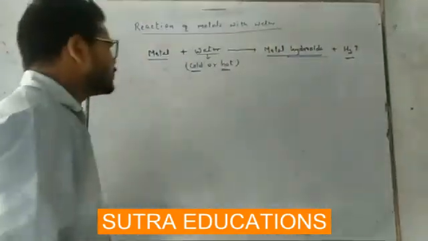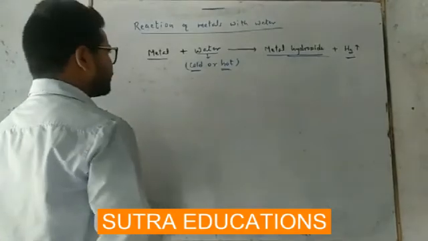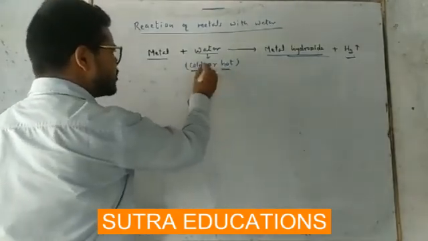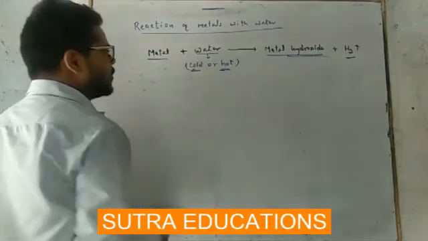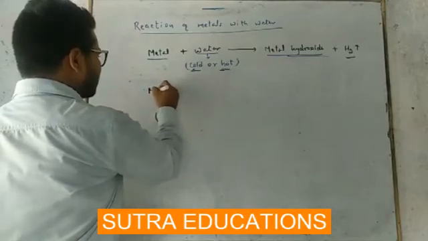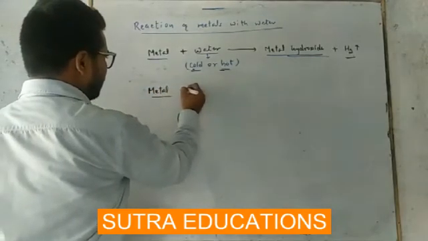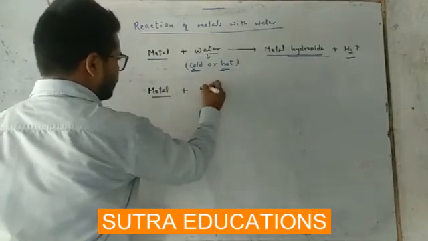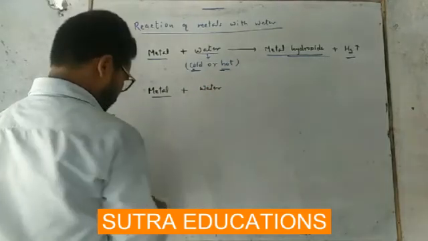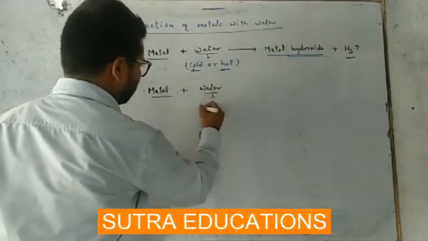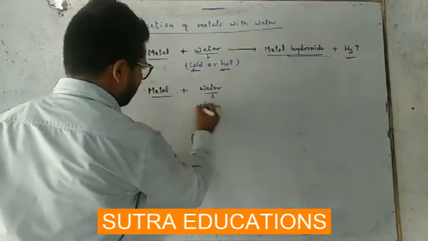One more thing, when water is neither cold nor hot, it is in the form of steam. Then metal plus steam: again it is water, but this time the water is steam.